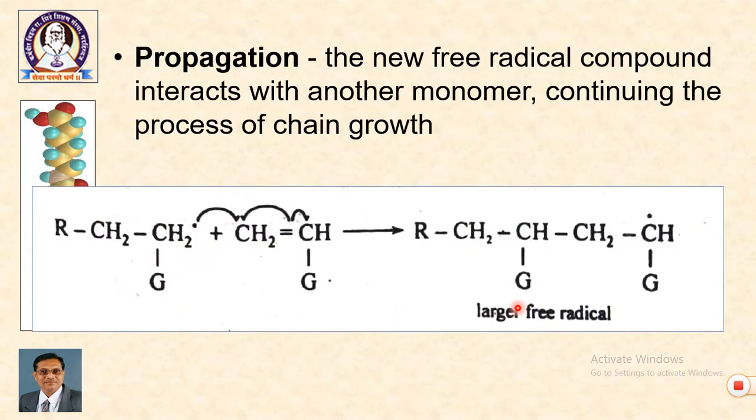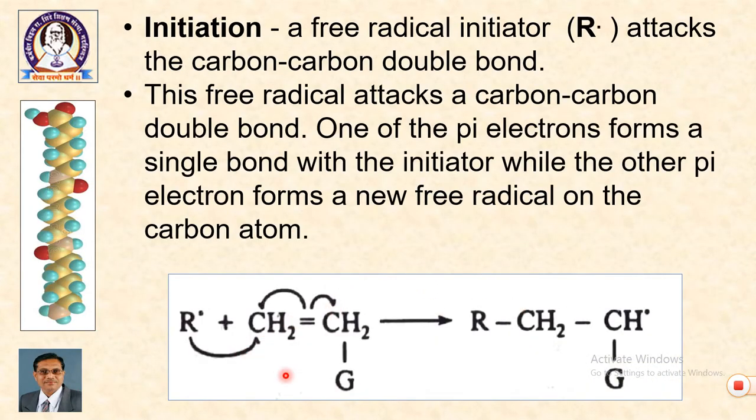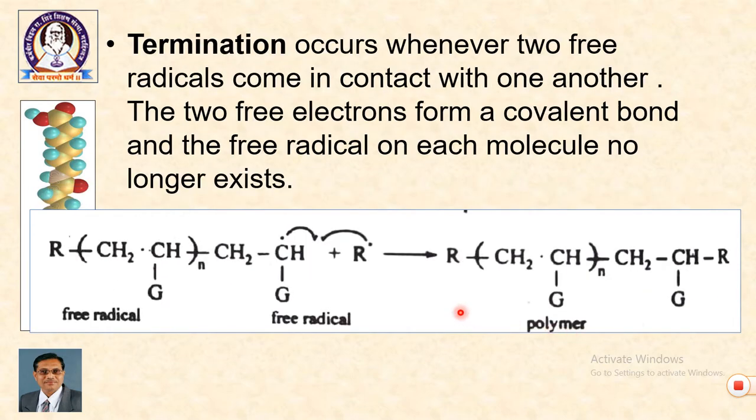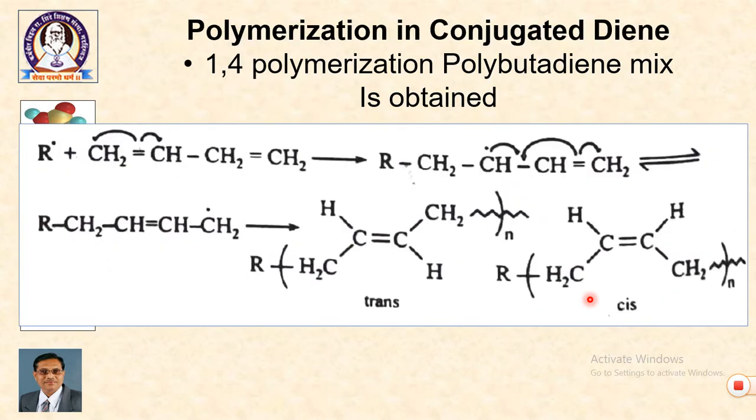See once again, the reaction is initiated by a radical; we generate a radical with the monomer, and the radical with monomer reacts with the next molecule forming a larger free radical. The reaction continues, and at the end the larger free radical reacts with another radical forming the neutral species, that is, termination takes place. So, this is regarding vinyl polymerization.